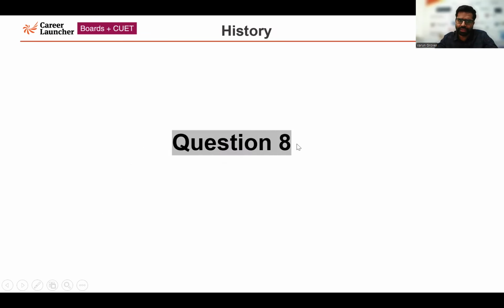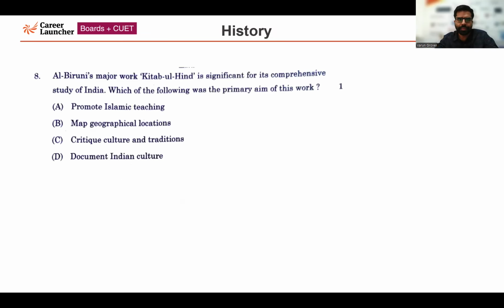Now moving forward to the next question, question number 8. Al-Biruni's major work Kitab-ul-Hind, a famous work, is significant for its comprehensive study of India. Which of the following was the primary aim of this work? The correct answer for this question is that it documented Indian culture. The correct answer is option number D, documented Indian culture.